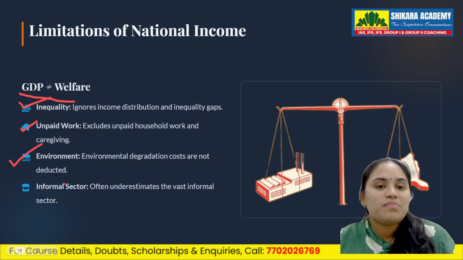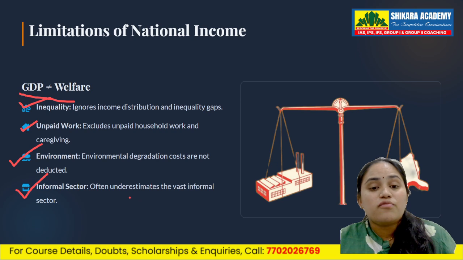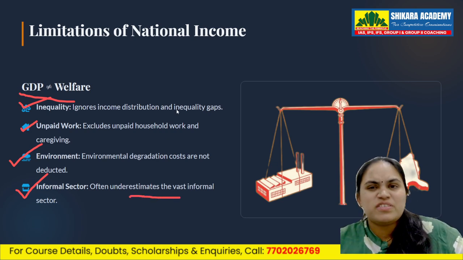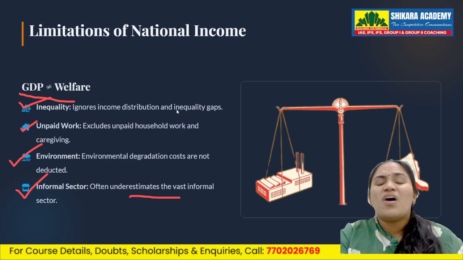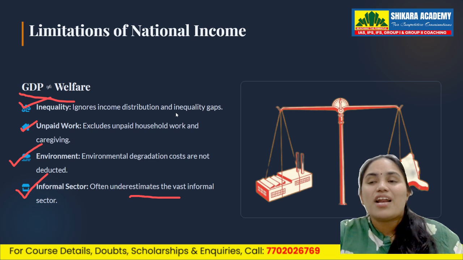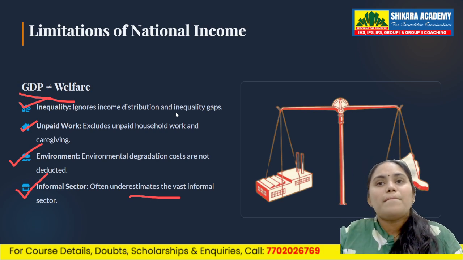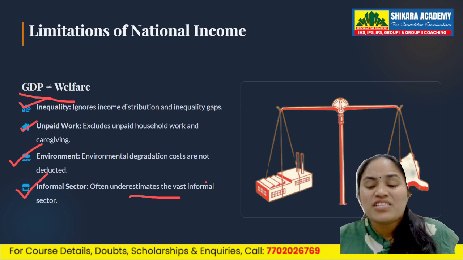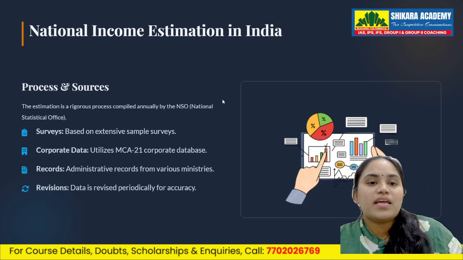The informal sector, which is vast in our country, is not noted down in the GDP, which is why GDP is not always equal to welfare. So we cannot say we are very good at welfare based on GDP. What are the national income estimations in India?